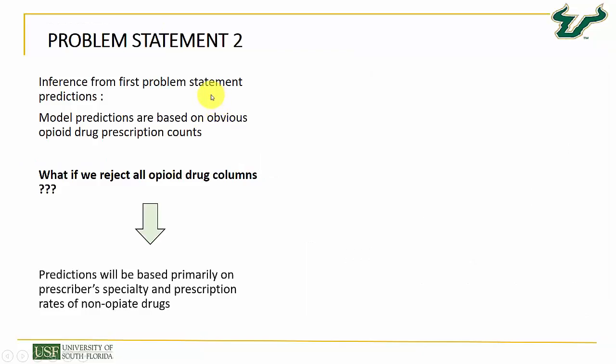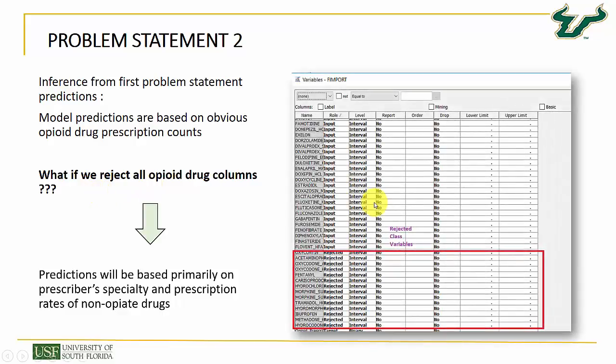The inference that we came across on the first problem was that we made a prediction based on obvious opioid drug prescription counts. So we created a second problem statement in which we removed all the opioid drug columns and kept only non-opioid drug columns in our data set. Now we thought of making predictions based on the prescriber specialty and the prescription rates of non-opioid drugs. To start with, in the file import, we rejected all the opioid drugs and marked them as rejected here, as you can see.